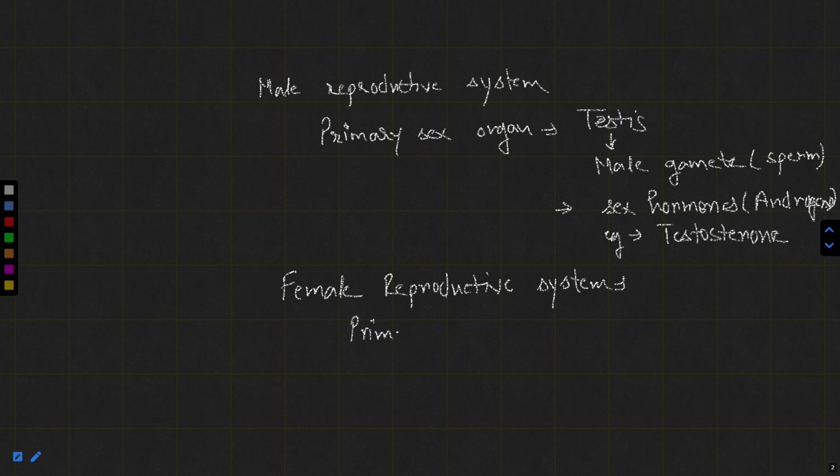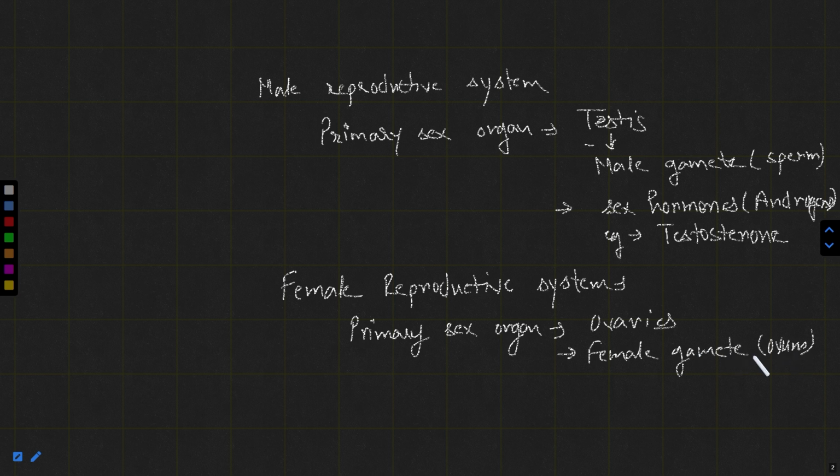They have a pair of ovaries, just as males have a pair of testes. The ovaries are the primary sex organs and they produce the female gamete, which is known as the ovum or the egg.